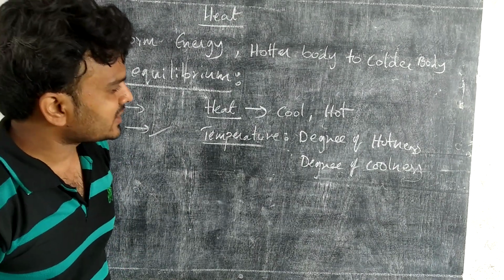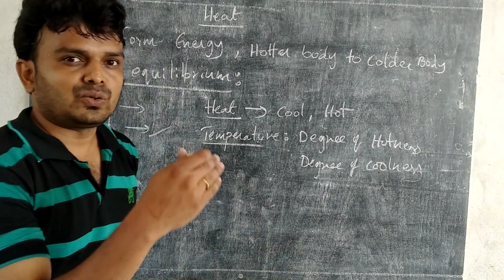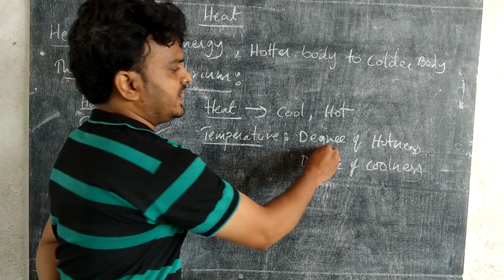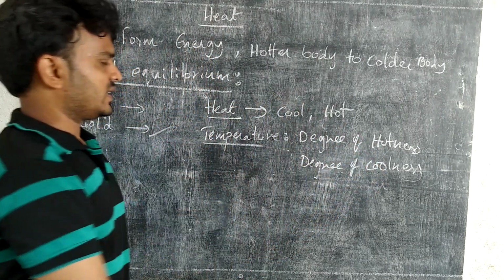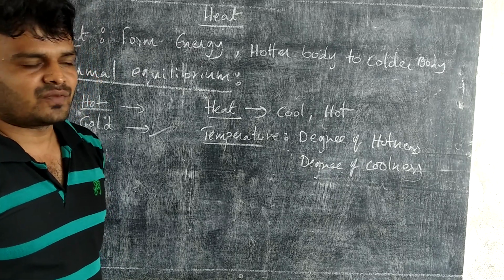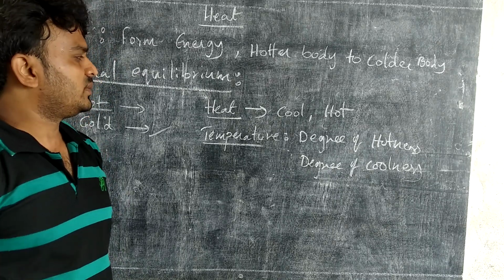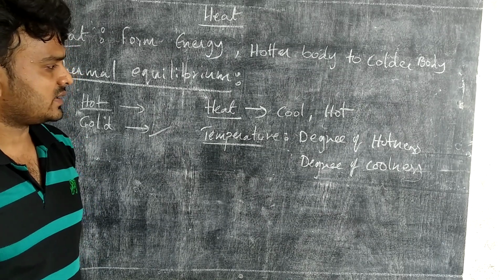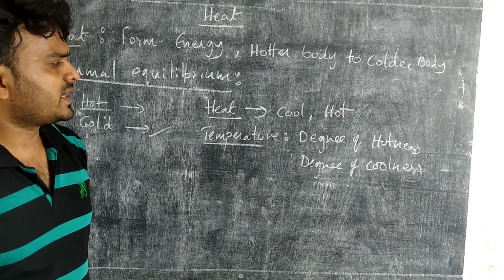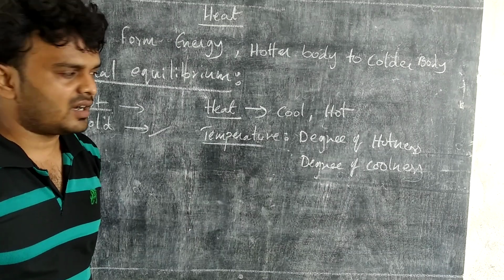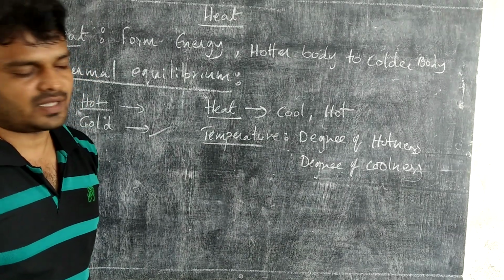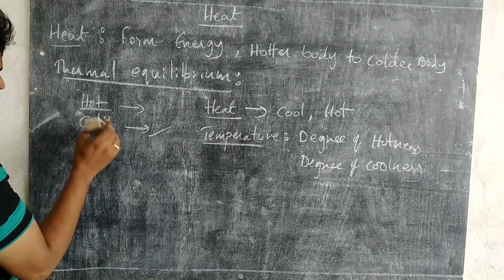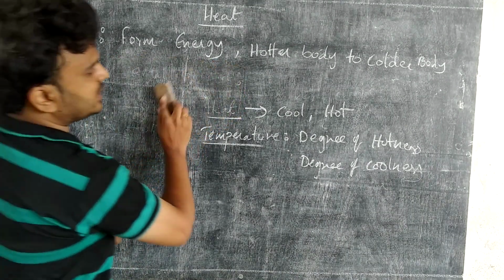The object is cool, but how much cool is it? How much hot is it? That is the degree of hotness and degree of coolness. Clear? Heat is a form of energy that flows from a hotter body to a colder body, and it describes either the object is cool or hot. Temperature is the degree of hotness or the degree of coolness.